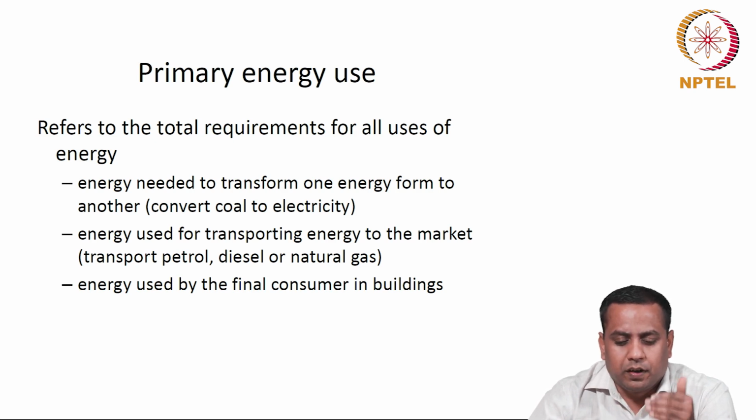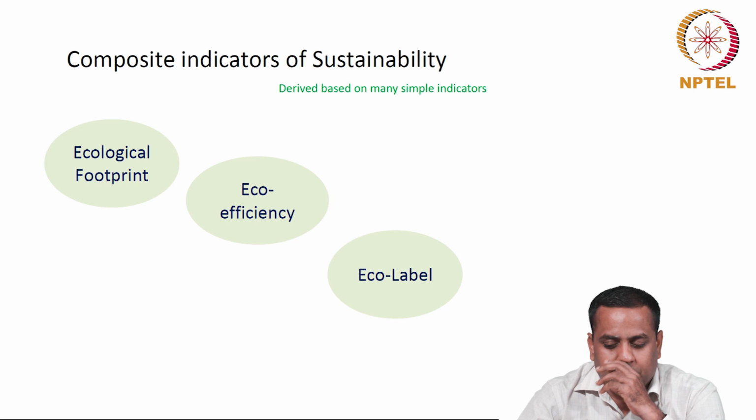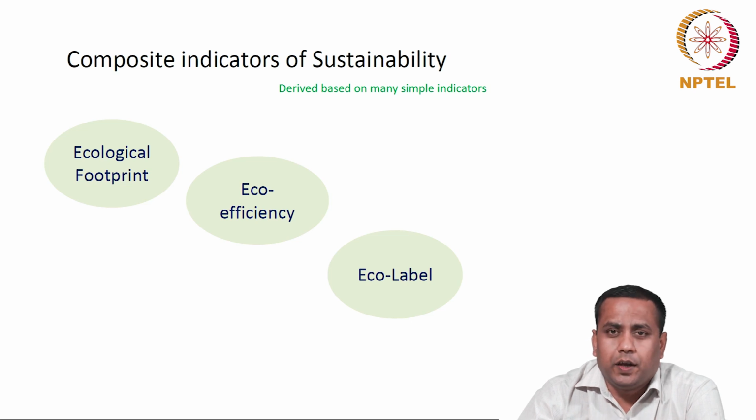So, in other words, in calculating the primary energy, we also consider the energy for transforming one form to another, energy for transporting the energy to the customers, and then the final energy used by the customers. The second part of the indicators is the composite indicators of sustainability. We have three types of composite indicators. One is ecological footprint, second is eco efficiency, third is eco label. We will go through the definitions one by one.